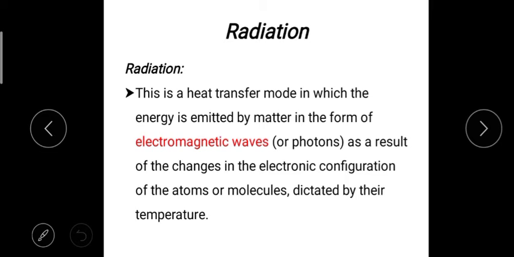What is radiation? Radiation is also one of the heat transfer modes. The energy is emitted by matter as electromagnetic waves. It is very important. Radiation means the heat is transferred by electromagnetic waves. The sun, we know this one. From the sun, we are getting some heat.